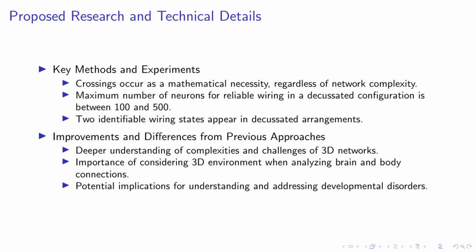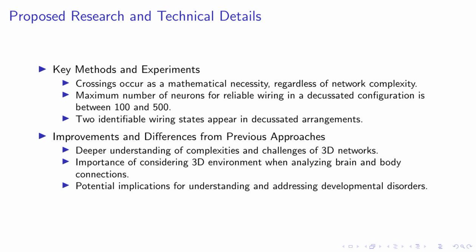Our research delves into the fascinating world of 3D networks, revealing some intriguing mathematical findings. We've discovered that crossings, or intersections of connections, are not just random occurrences, but a mathematical necessity. This holds true irrespective of the complexity of the network. We've also identified a threshold for the number of neurons that can be reliably wired in a decussated configuration, which is between 100 and 500. Beyond this, the system becomes unstable, emphasizing the importance of crossings in maintaining stability.